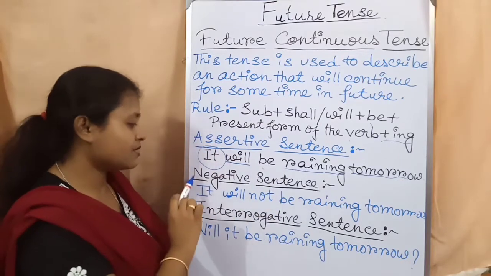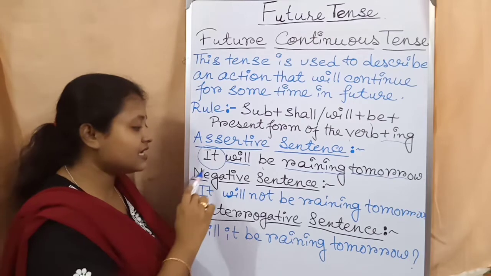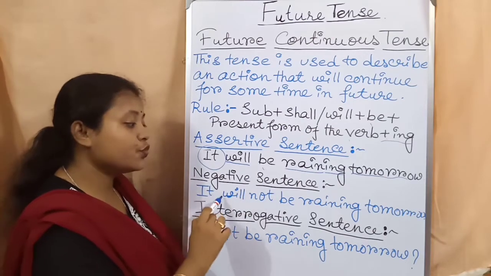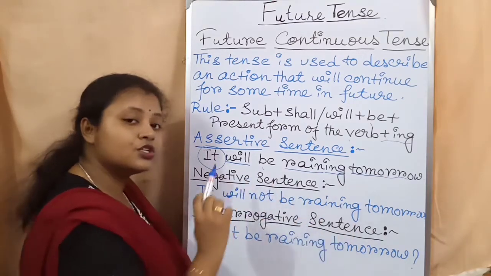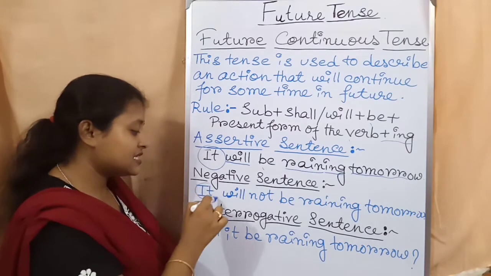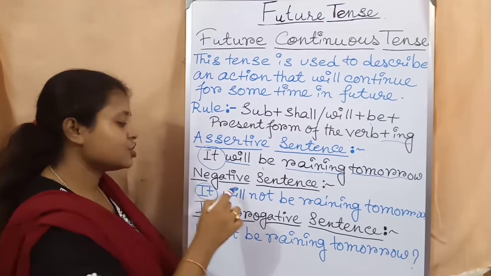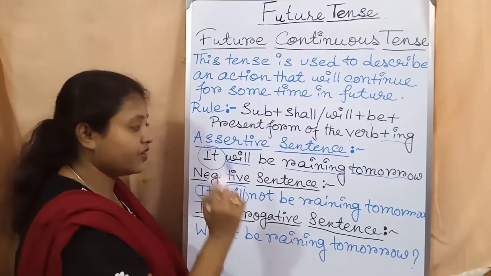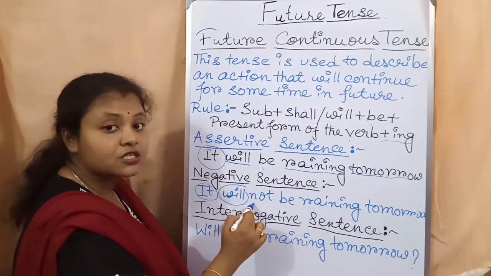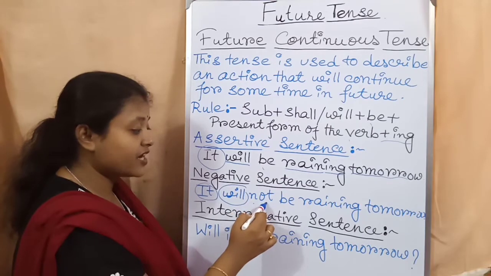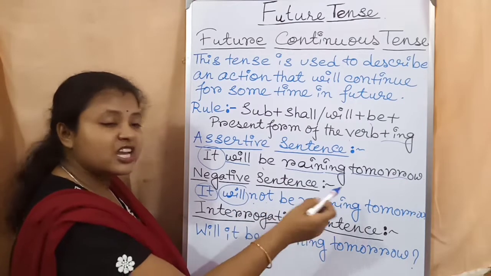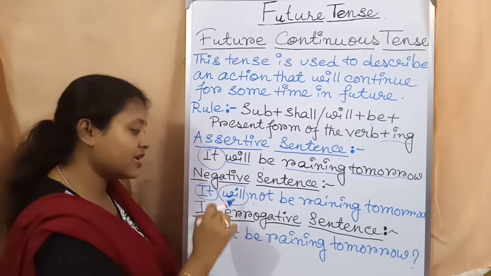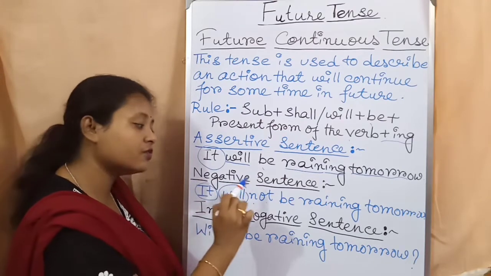Okay, now come to the next sentence. Negative sentence. It will not be raining tomorrow. It is the subject. Shall or will, I told you that we will write shall or will. So will. After that, not. You will not write be not, raining not immediately, this way you will not write. Okay, you have to write not after shall or will.